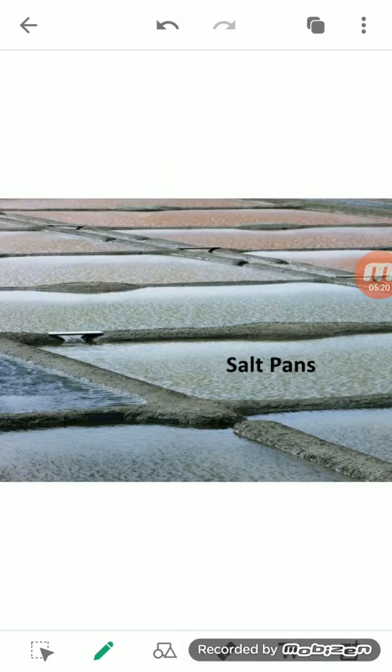You can see here the seawater is kept in a pit or a pan, where it is collected and exposed to sunlight. By getting a proper amount of sunlight, the water heats up and gets converted into vapor, leaving the salt in the pans. By this we are able to obtain salt.